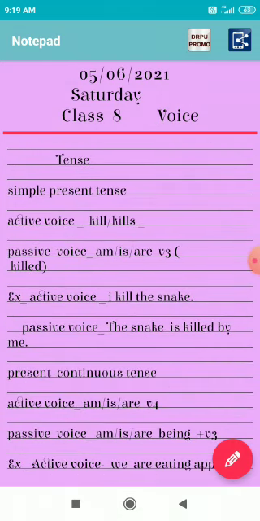So students, the tense is one of the important aspects in this voice. If the active voice is in the simple present tense, suppose "kill" or "kills": here "kill" is the main verb form and "kills" is used only for a singular subject. When the subject in the sentence is singular, we use the singular verb, and for a plural subject, the main verb is used.